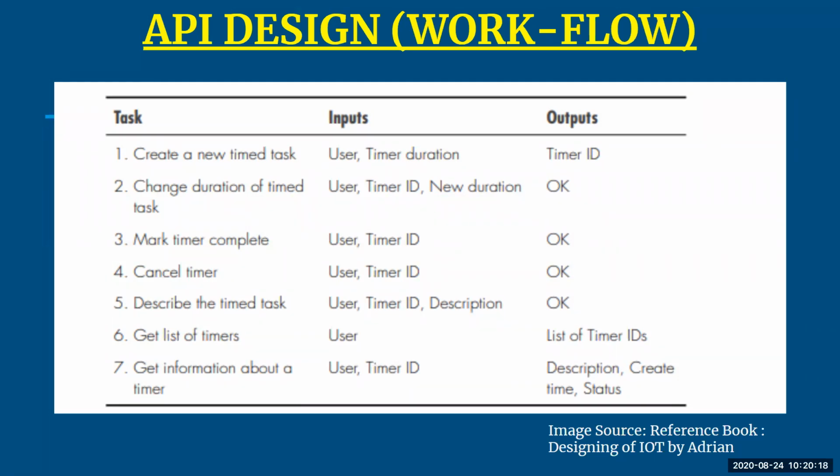And what will be the output? The timer ID which you have set. So that will be your output. So this is your first task. Second, change the duration of the time task.